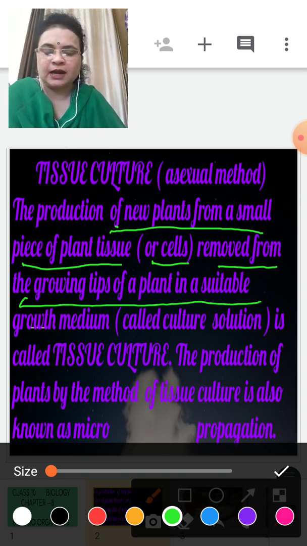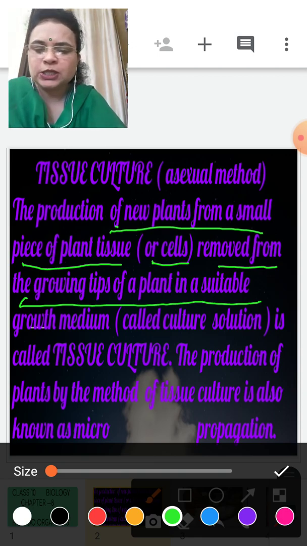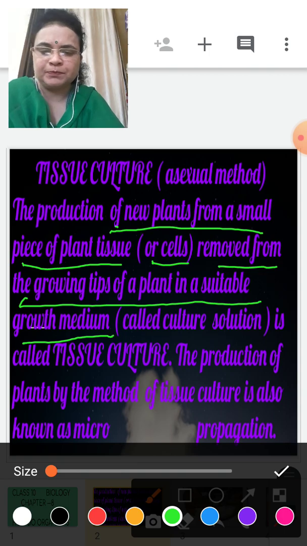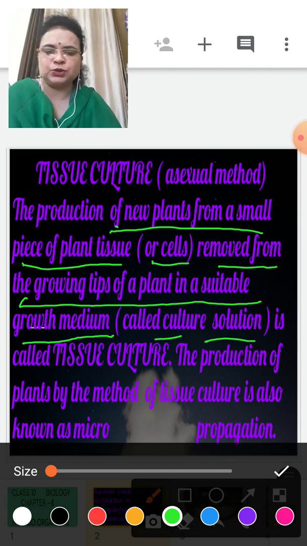So let us come again. What is tissue culture? It is the production of a new plant from a small piece of plant tissue, or you can say a cell, removed from the growing tips of a plant in a suitable growth medium, which is a solution called a culture solution.